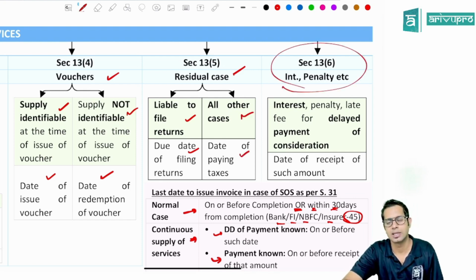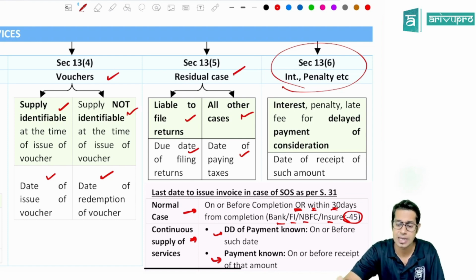And section 13 subsection 6, in case of interest, penalty, late fee for delayed payment of consideration, the time of supply will be the date on which that amount is received.